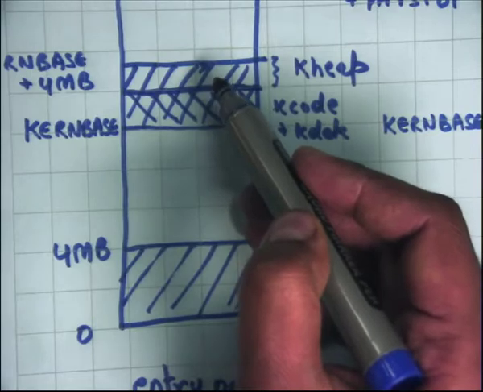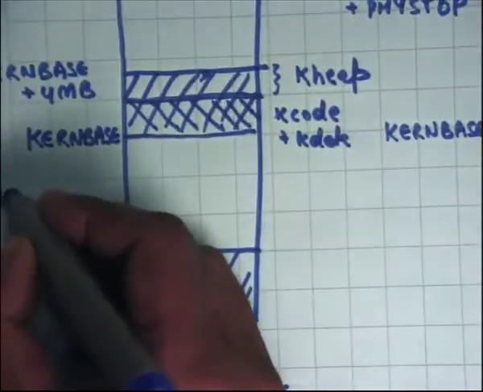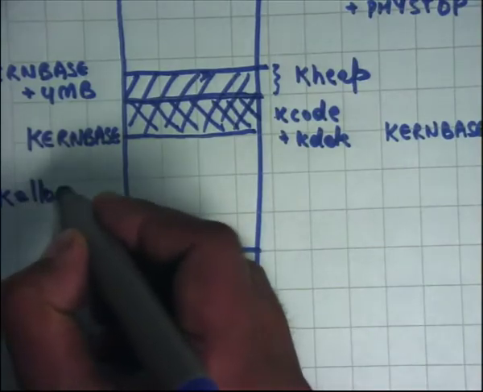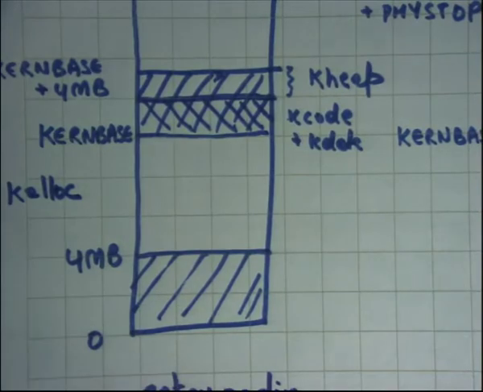Once you do that, you can use these functions called kalloc and kfree. Once again, this is just bookkeeping. You have an internal data structure called the free list, and kalloc is going to take a page from that free list and return it to you, and kfree is going to push it back to the free list.